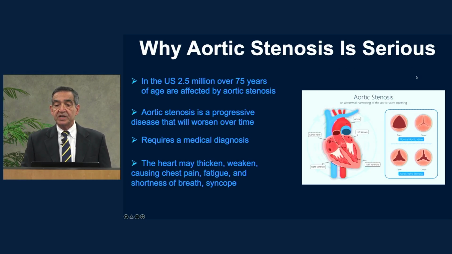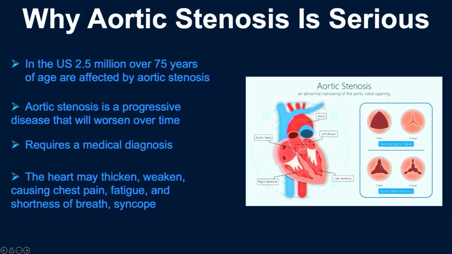If you look at this picture here, you can see in a normal valve, in a depiction of the aortic valve, it opens up properly and it closes properly. However, when the valve is diseased, most of the time by buildup of calcium, the valve doesn't completely open when it's supposed to open, and sometimes does not completely close when it's supposed to close. So it's tight, and the heart has a hard time pushing the blood past the valve, and also it doesn't close, and as a result, it leaks back towards the valve.